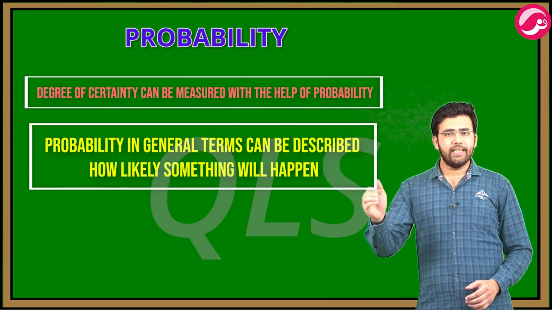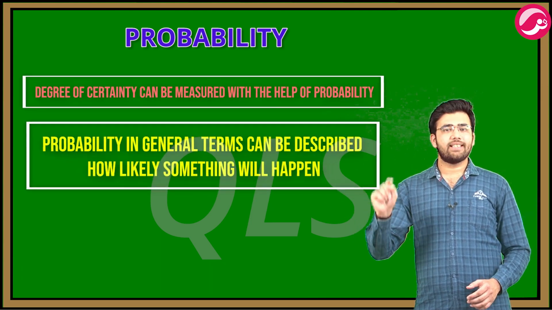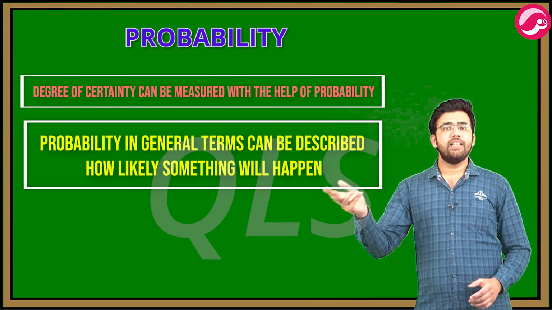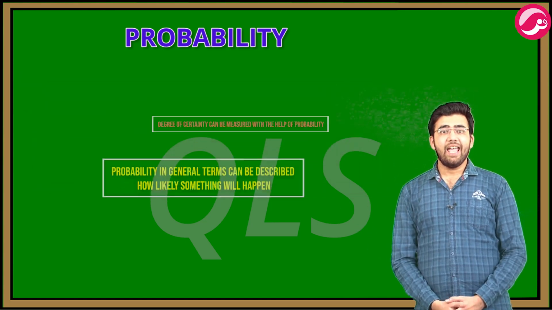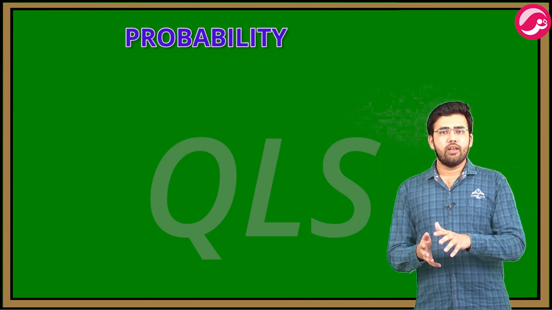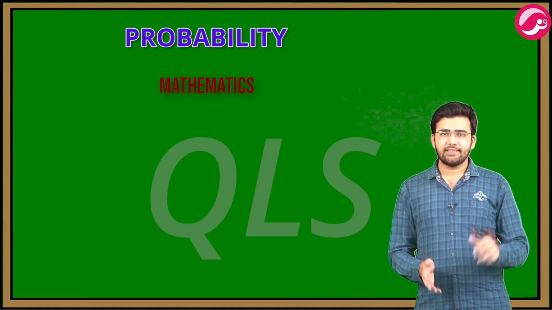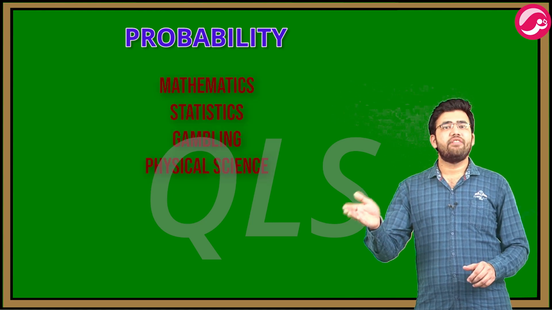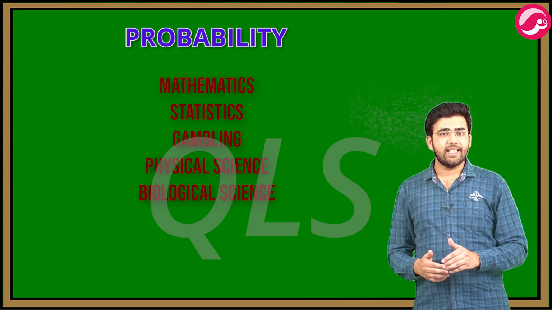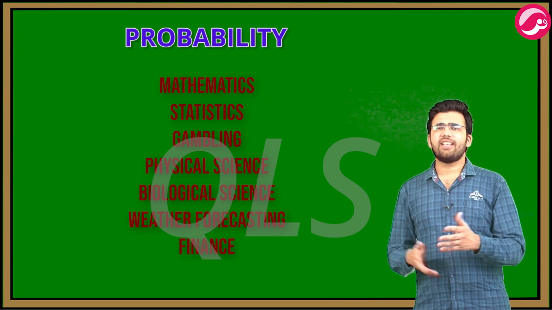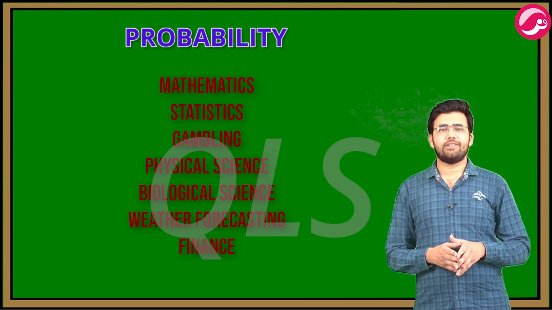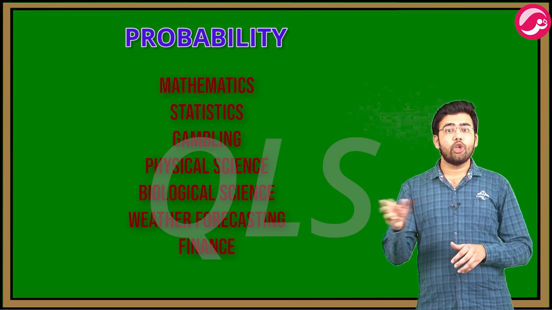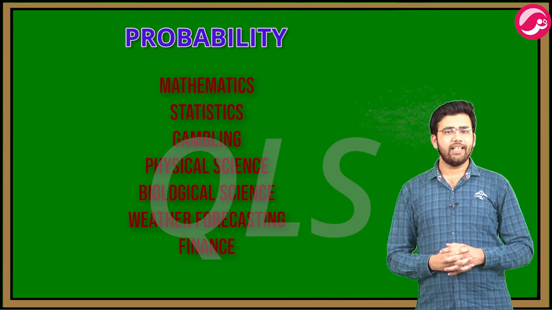Hence, probability in general terms can be described as how likely something will happen. It is widely used in the study of mathematics, statistics, gambling, physical science, biological science, weather forecasting, finance, etc. to draw conclusions. Many events cannot be predicted with total certainty.